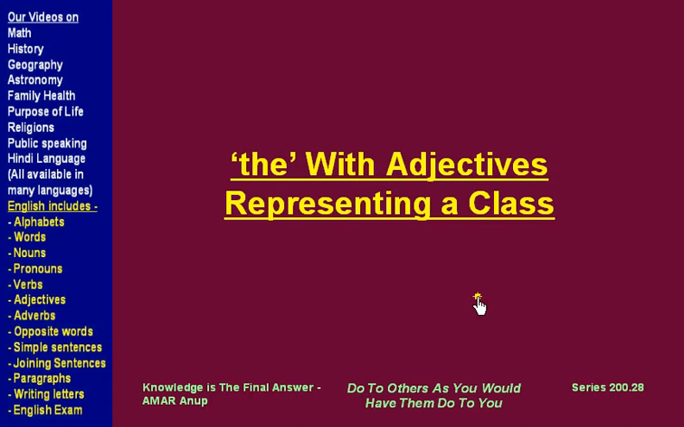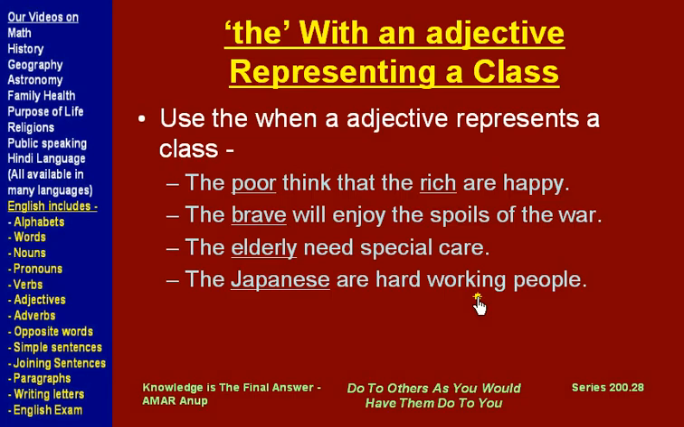Now next, look at use of "the" with adjectives that are representing a class. We use "the" when we use an adjective to represent a class. Here we say the poor think that the rich are happy. Poor is an adjective, rich is an adjective, but they are being used to represent a whole class, and so we use the poor and the rich.